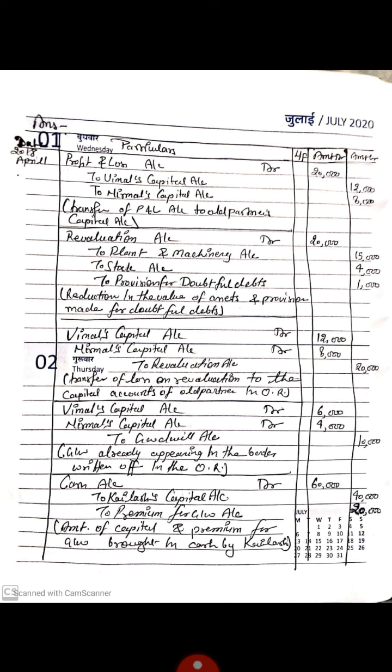Revaluation account debit to plant and machinery account, to stock, to provision for doubtful debts, 15,000, 4,000, 1,000, total 20,000. Students, regarding this information given in adjustment number 3, Vimal's capital account debit, Nirmal's capital account debit to revaluation account 12,000, 8,000, 20,000. This is the loss on revaluation to the partners' capital accounts in old ratio.